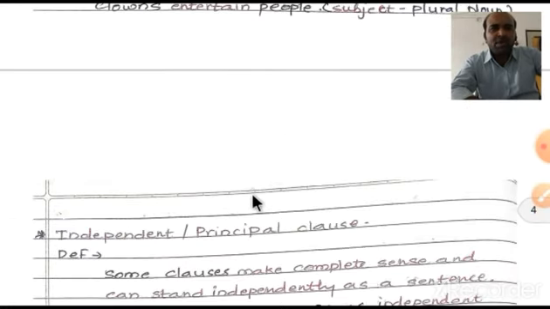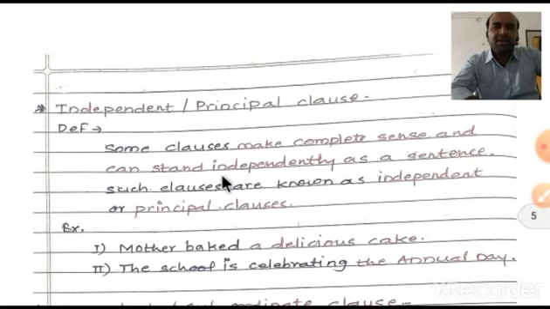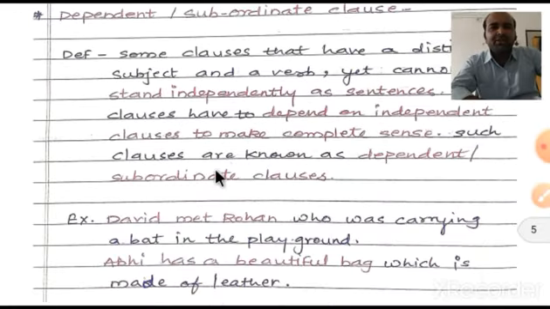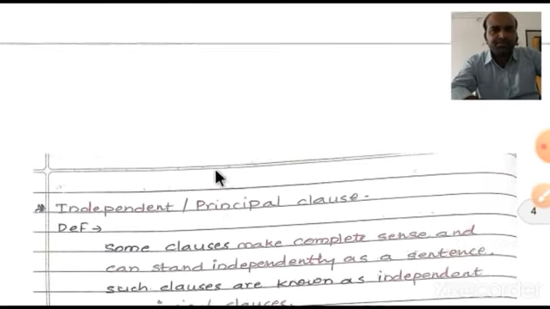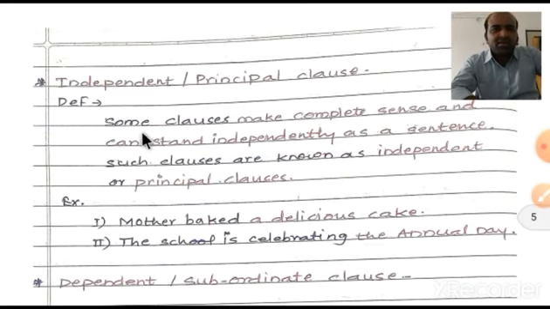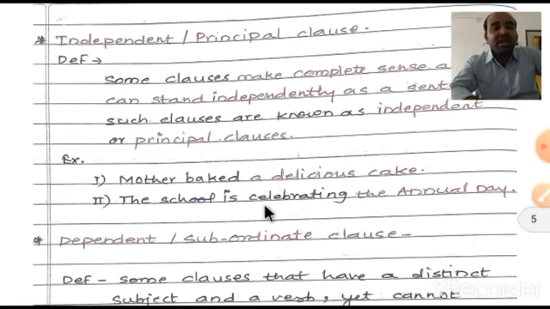Now the next one is what is an independent or principal clause, and what is a dependent clause. Independent clause: now look at this example. The definition is here. Some clauses make a complete sense and can stand independently as a sentence. Such clauses are known as independent or principal clauses. Means they can stand on their own and make complete sense.